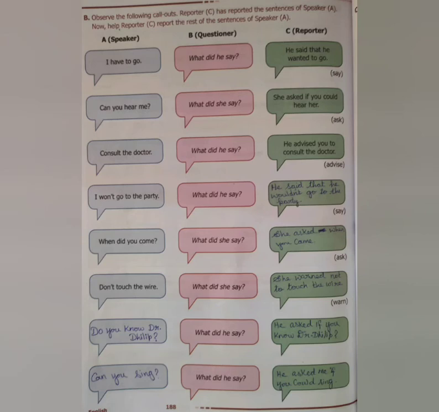He advised you to consult the doctor. Fourth one, I won't go to the party. So what did he say? He said that he wouldn't go to the party. So as we are using won't, we are using wouldn't go to the party.